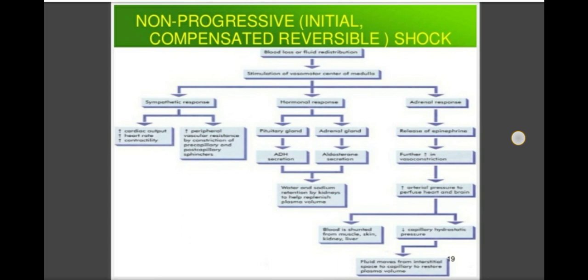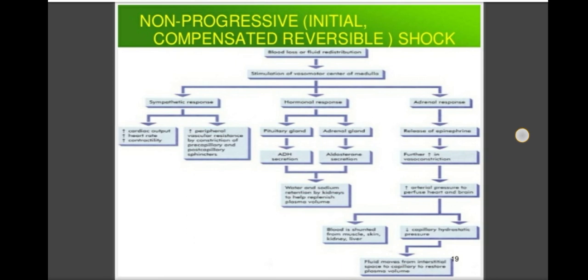In the body, these two vital organs, brain and heart, are the most important organs, and when there is reduction in the blood supply, the body automatically compensates to maintain the cerebral and coronary blood supply by redistribution of the blood, so that these vital organs are adequately perfused and oxygenated.